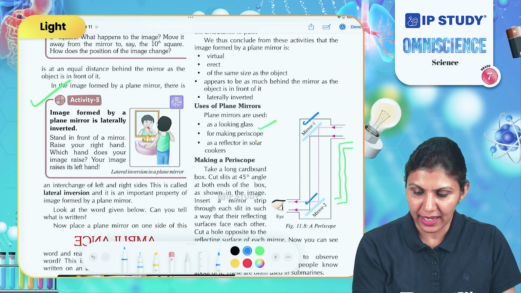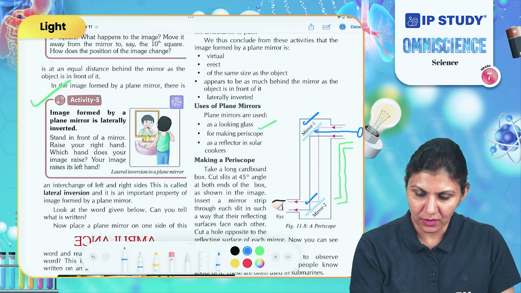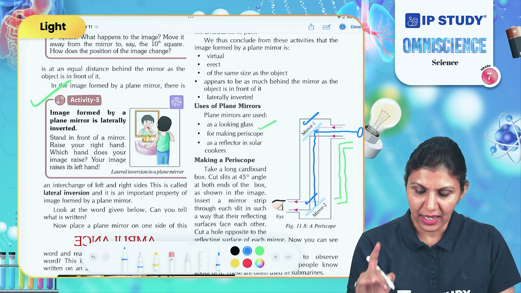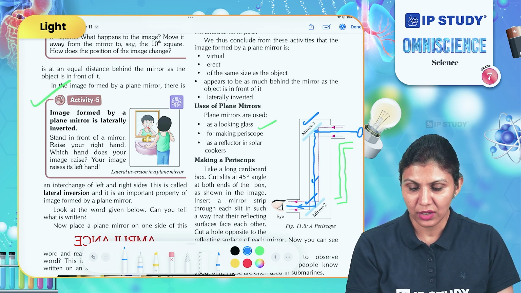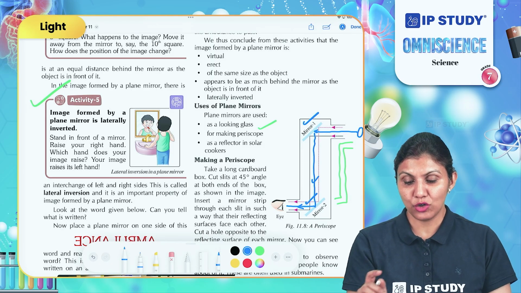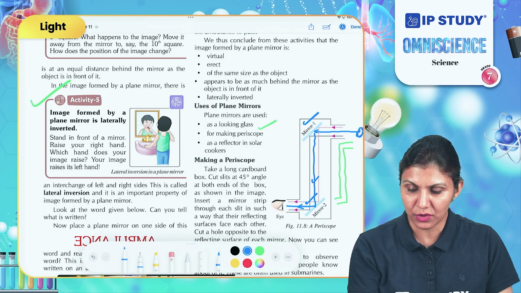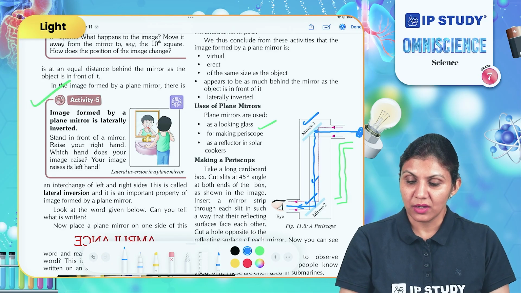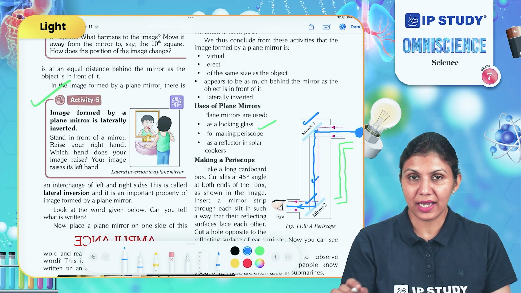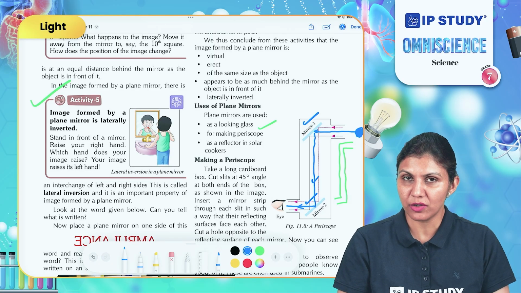Means when any object is placed here and light is reflected from this object, it will strike mirror 1. Due to the reflection, it will change its direction and reach mirror 2. Now it will be reflected again by mirror 2 and change direction again, and now it will enter your eyes and you will be able to see the image of this object placed on the other side, or at a different height or different depth from your eye level.